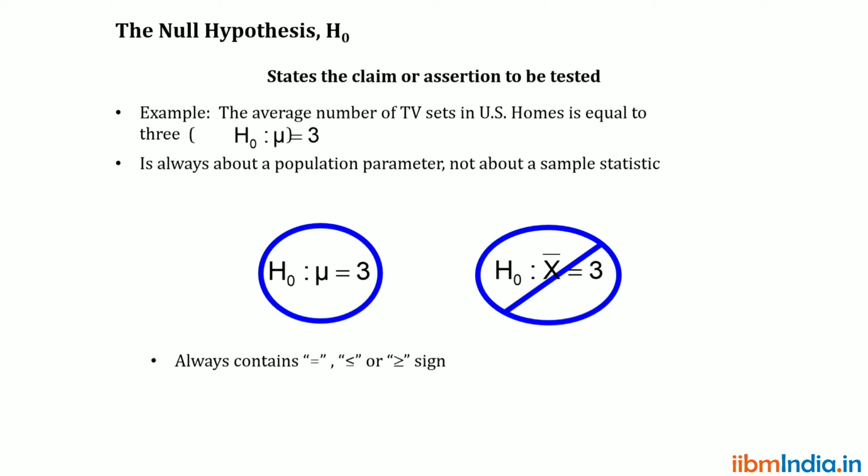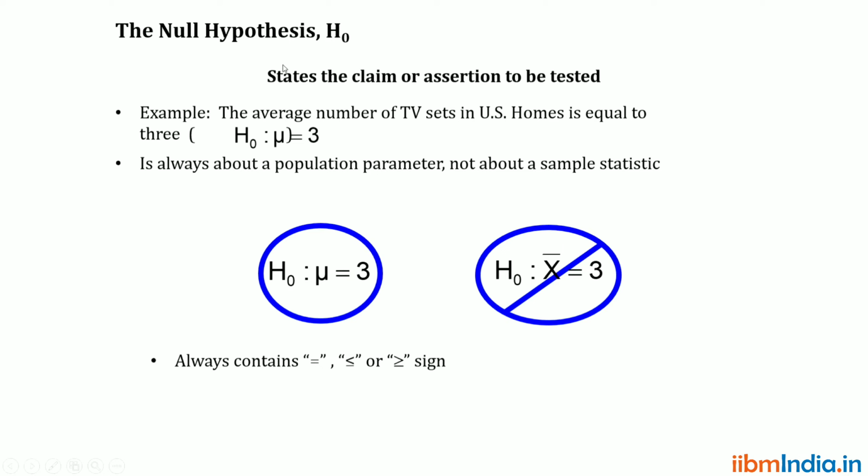We can define the null hypothesis as: the average number of TV sets in a US home is equal to 3. That is, mu equals 3.